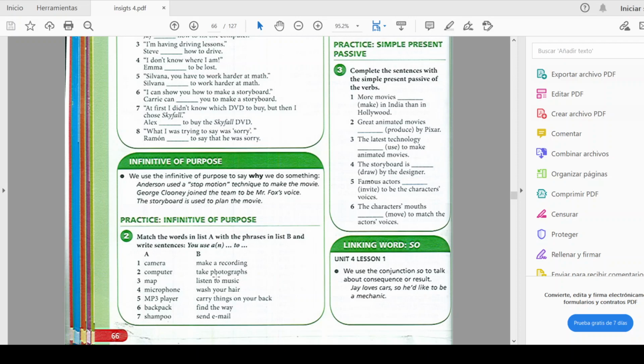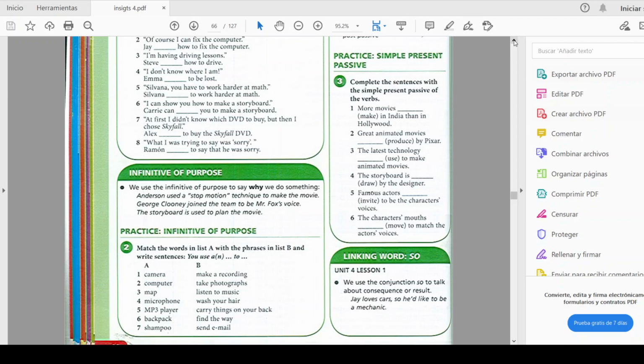to take photographs, for example, or you use a computer to send email, for example. So you are going to try to join the words that you have in column A with the phrases that you have in column B. Basically, that's what you are going to do.